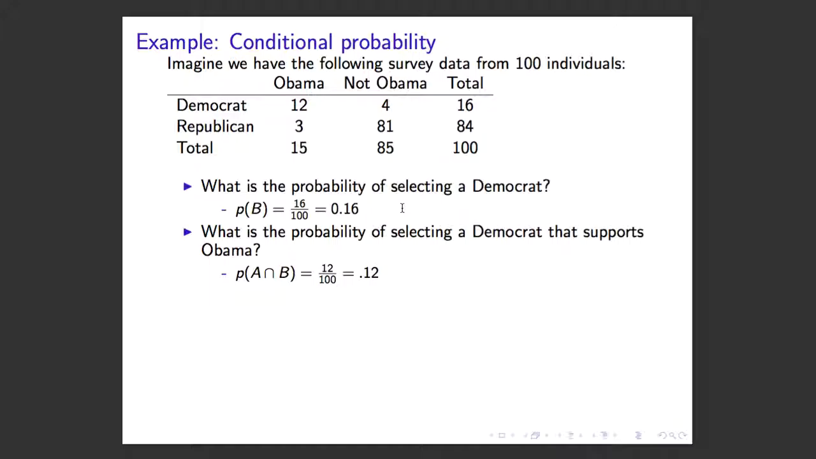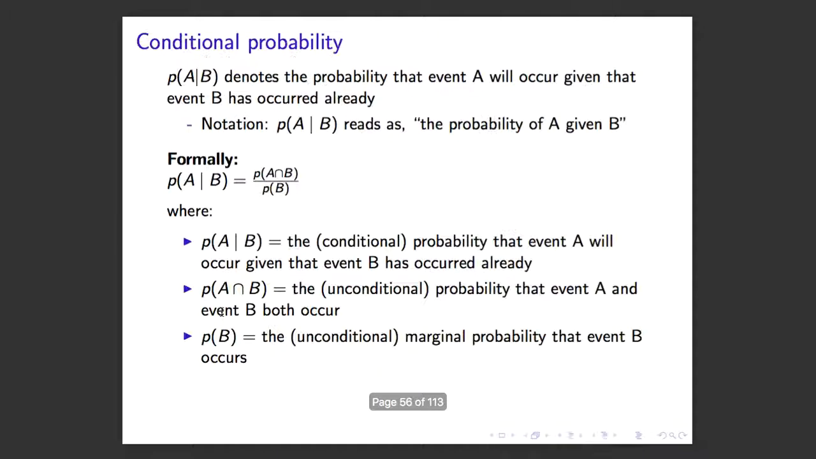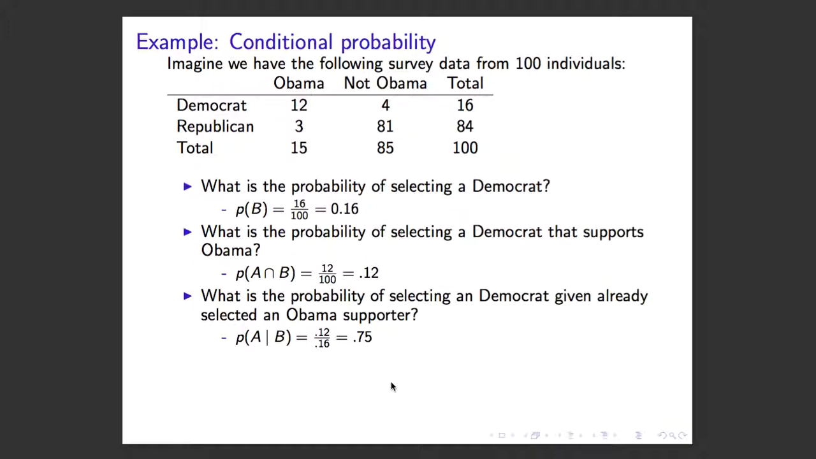What is the probability of selecting a Democrat that supports Obama? Here we're asking for the intersection, right? Which Democrats support Obama? That's going to be 12 out of the 100, so 12%. Then what's the probability of selecting a Democrat out of this 100 given we've already selected an Obama supporter? Given that we've already selected someone that supports Obama, what's the probability that that person is going to be a Democrat, right? Well, we just go back to this equation and plug in 0.12 here, 0.16 here. We do our division and we get 0.75, right? And that's conditional probability.